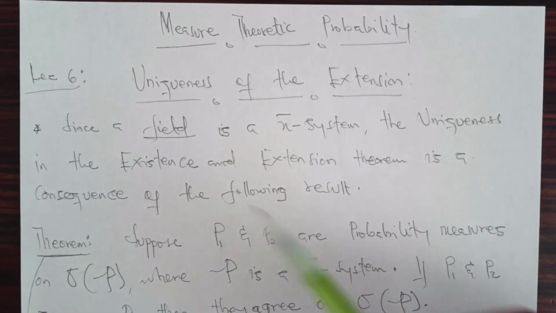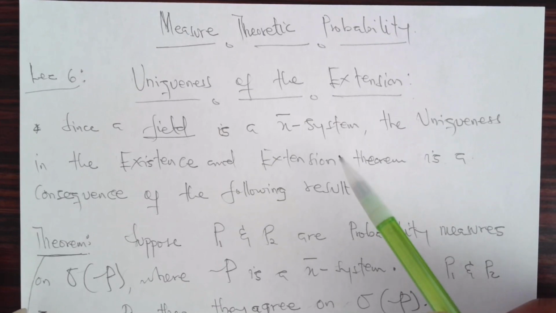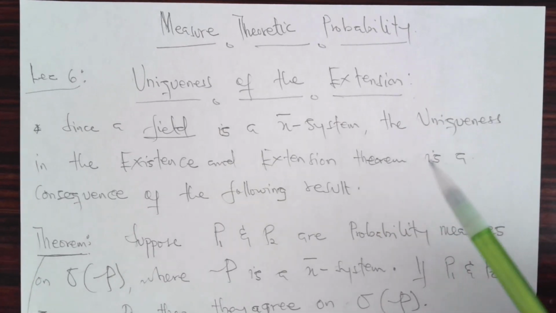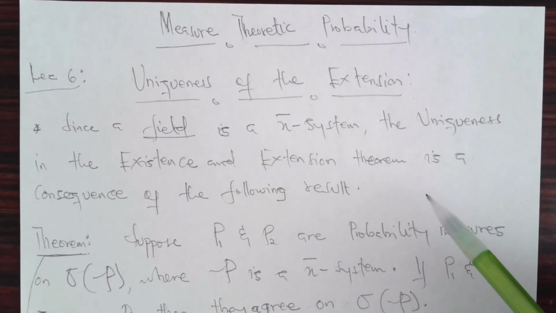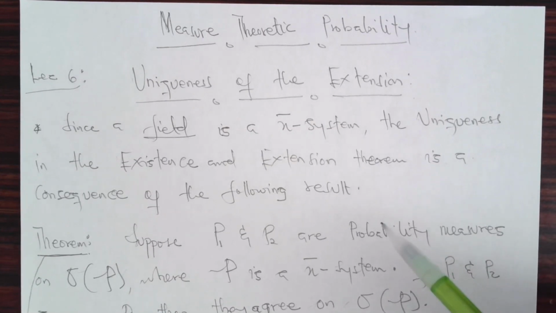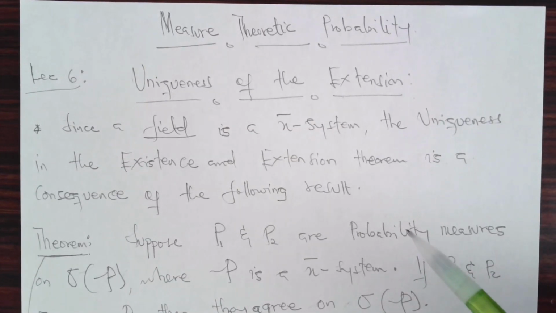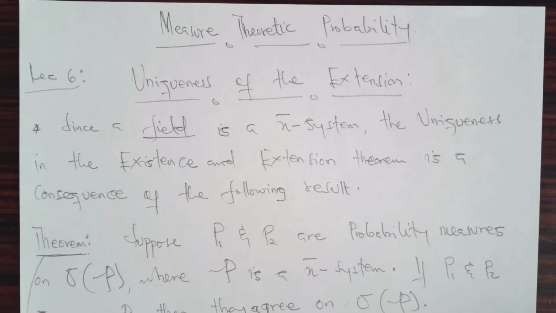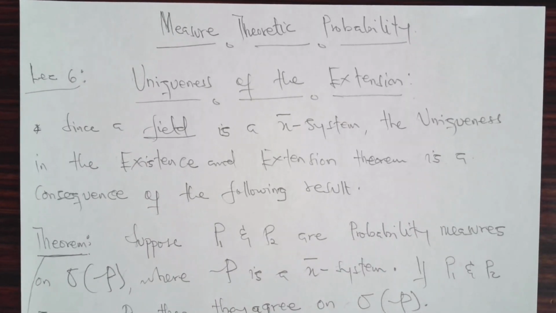Note, since a field is a pi system, the uniqueness in the existence and extension theorem is a consequence of the following result. Theorem: suppose P1 and P2 are probability measures on the sigma field generated by the class P, where P is a pi system.